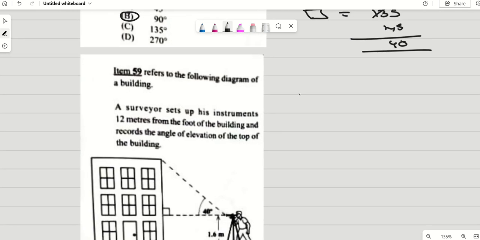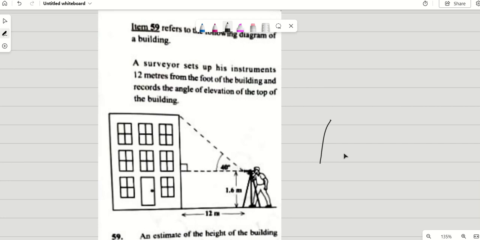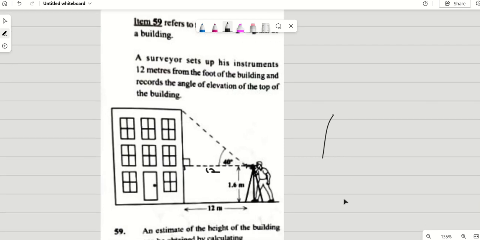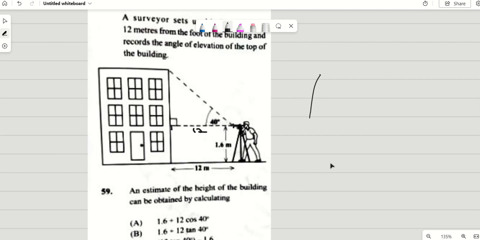A surveyor set up his instrument 12 meters from the foot of the building. So the distance from here to here is 12, right? A surveyor set up his instruments 12 meters from the foot, and records the angle of elevation of the top of the building. They told you that's 40 degrees. That estimate height of the building can be obtained.